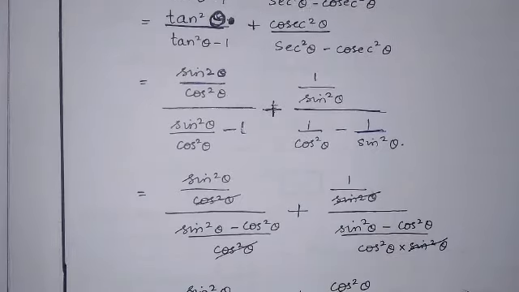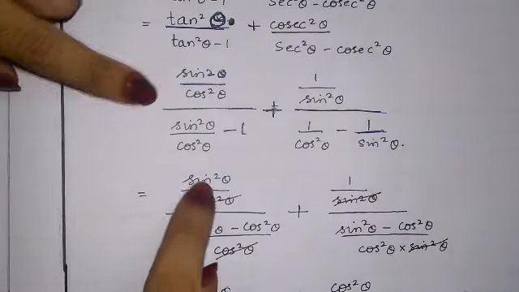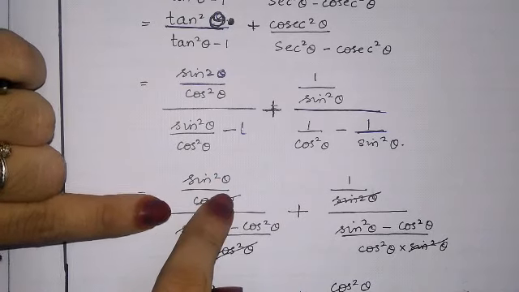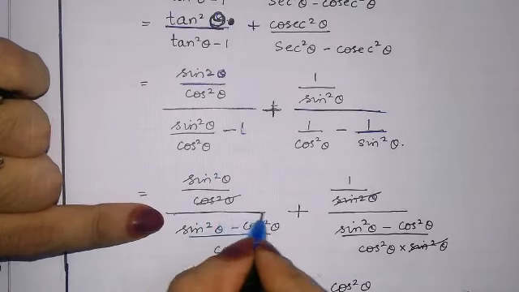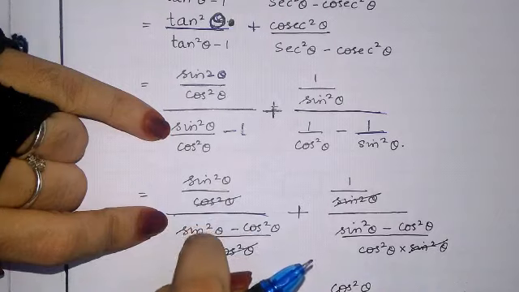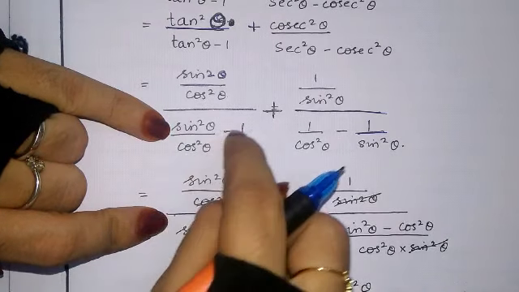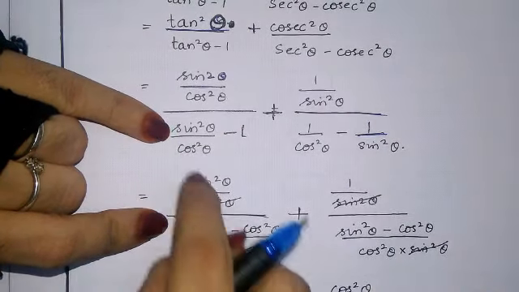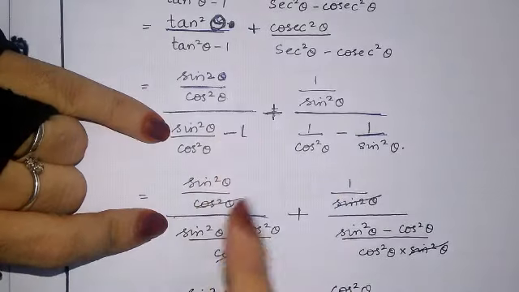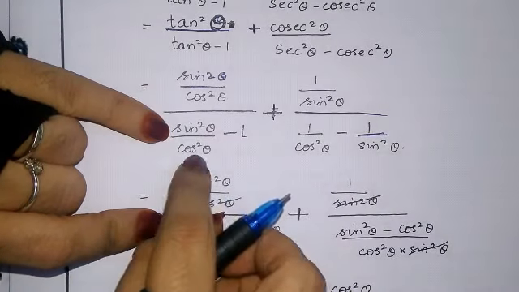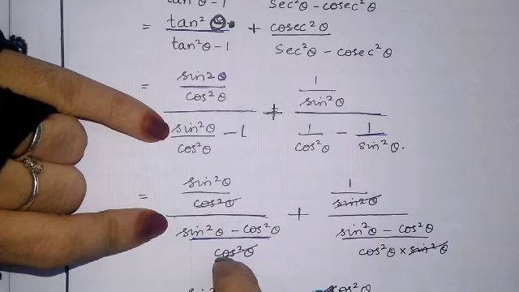Next step. We can see sin square theta upon cos square theta as it is, upon sin square theta, which I have kept as it is, and in the denominator cos square theta into (1 upon cos square theta), minus, and so on.